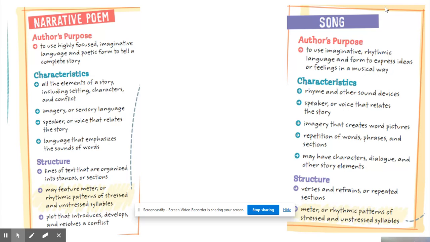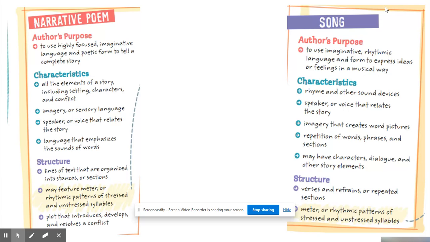Then we have song. The author's purpose is to use imaginative, rhythmic language and form to express ideas or feelings in a musical way. Characteristics: rhyme and other sound devices. A speaker or voice that relates the story. Imagery that creates word pictures.